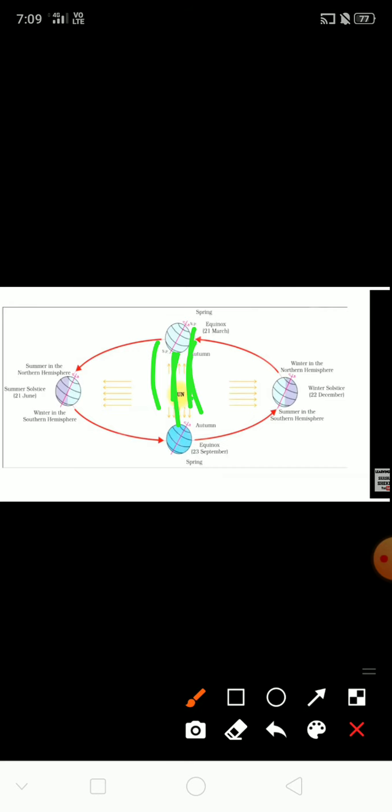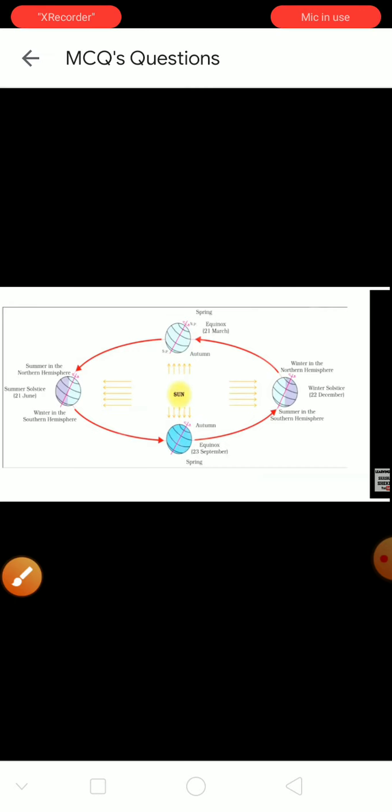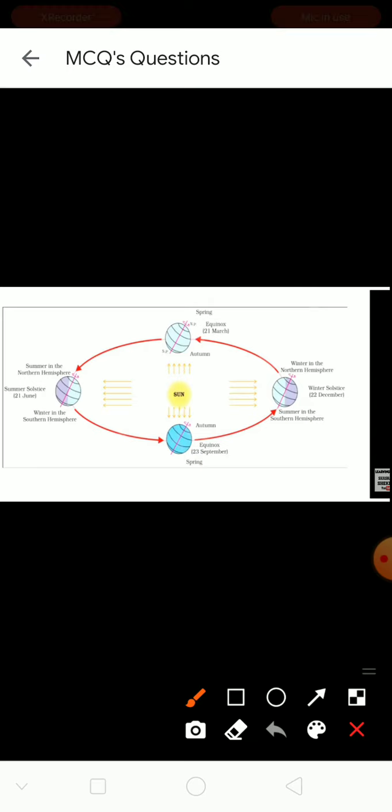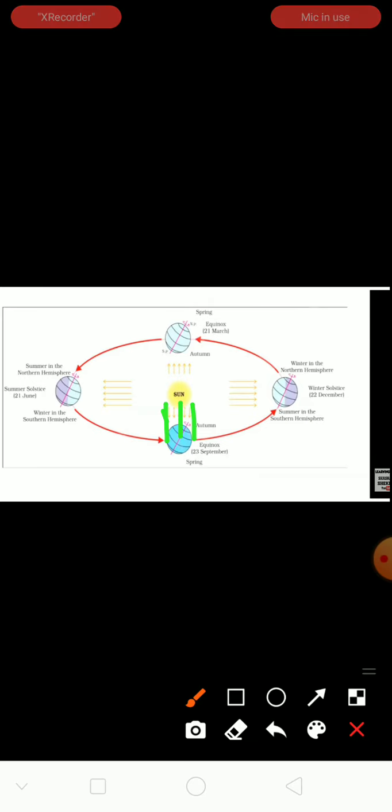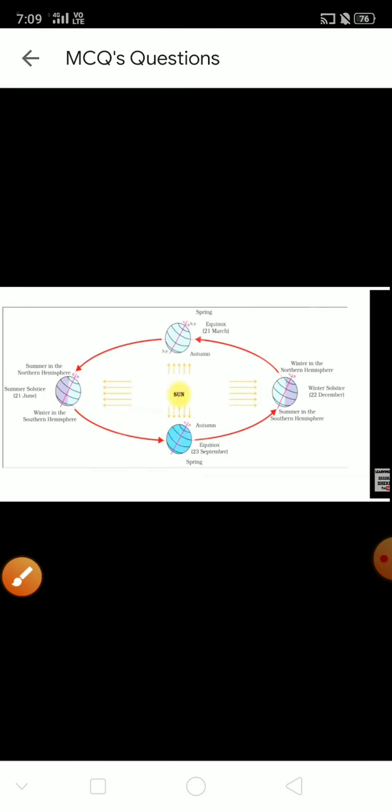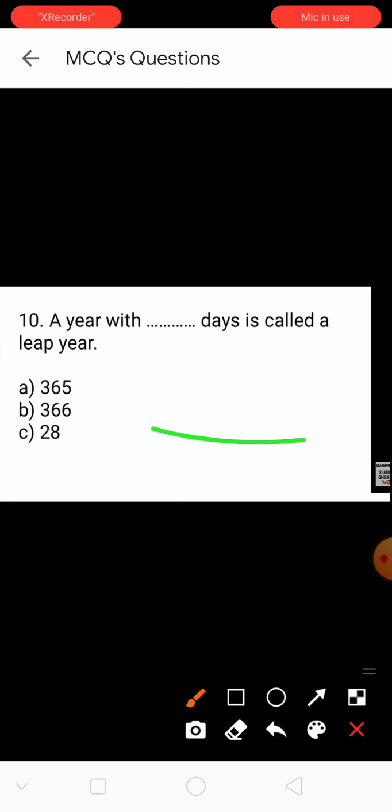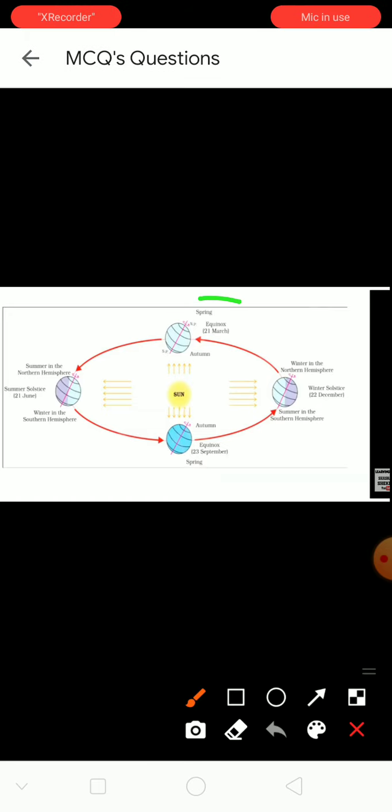And on this side also you see the equinox on 23rd September, the sun rays are passing vertically. This marks the beginning of the spring season, which we are feeling here.